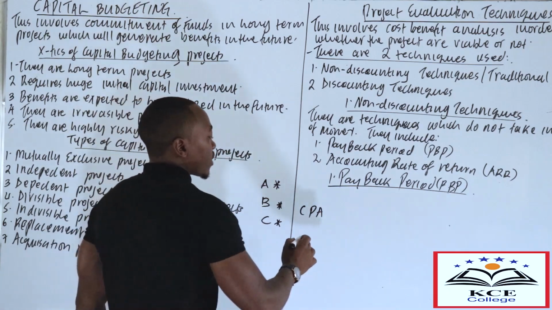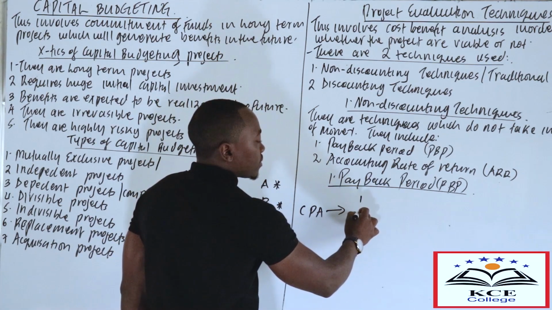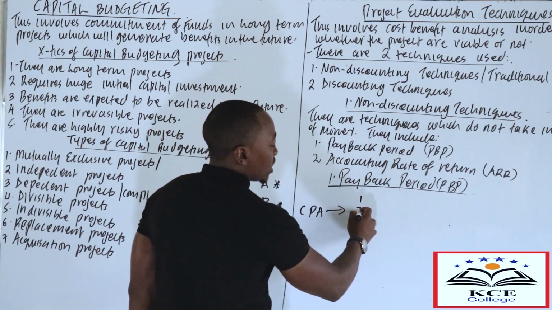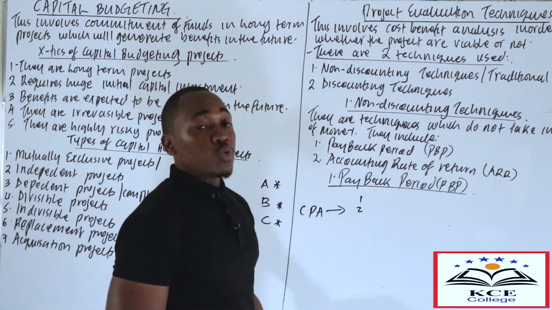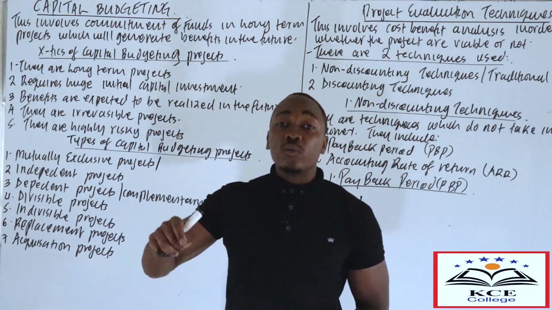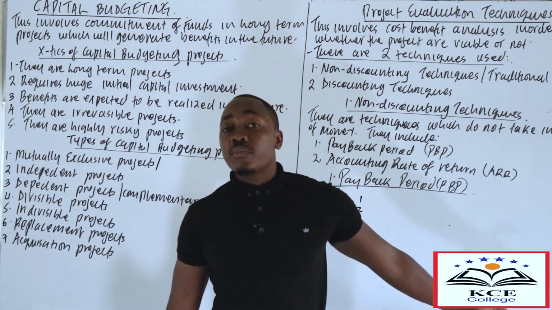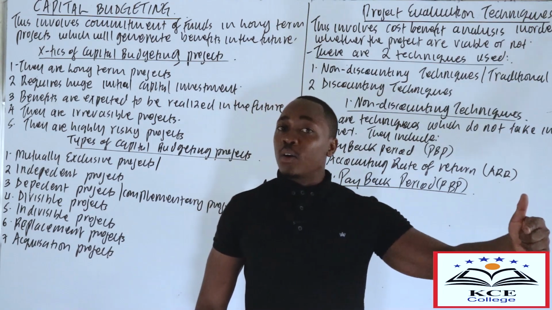Now CPA, a student with CPA part 1 or the foundation level, or a student with CPA part 2 or intermediate level, they are eligible to work as an accountant. And most of the accountants or the account assistants, most of them have not completed up to the advanced level, section 6, but they are working in the accounting department.